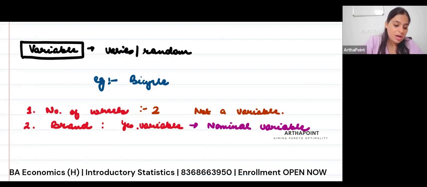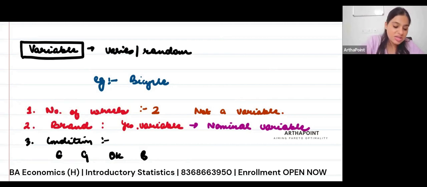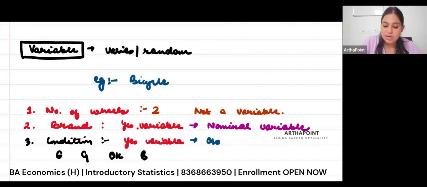Okay. Now, let's go to the third type. So let's say the next question is, what is the type of bicycle? Or, I will not write type. I will say condition of bicycle. That's a better way of putting it. So whether the condition of the bicycle is excellent, good, okay, or bad. This is also categories. I am giving 4 types of category: excellent, good, okay, and bad. So this is also varying, and hence it is a variable. But this is called an ordinal variable.